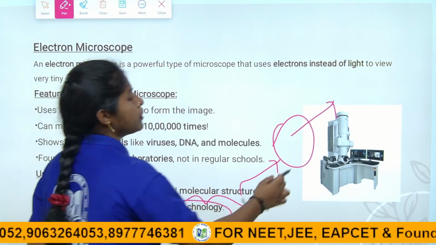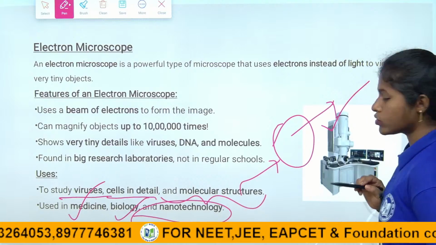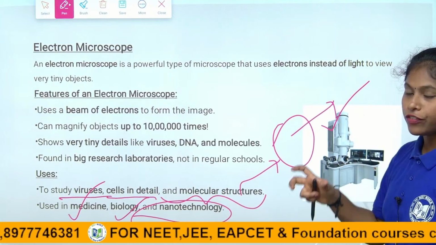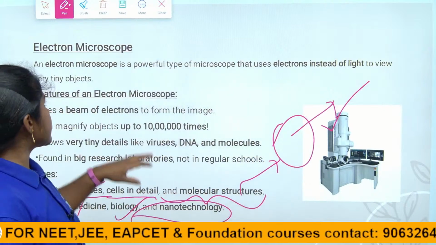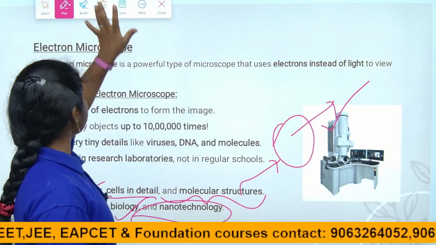This is how the electron microscope looks, children. This is about the key features and uses of both the light and electron microscope. So let's see the main differences between them.